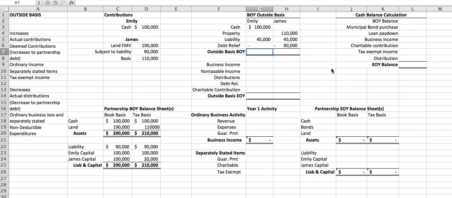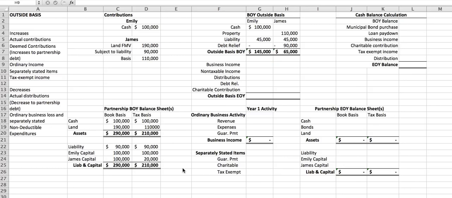Now, why is it that we did the $45,000 addition before we did the $90,000 of debt relief for James? Well, the answer to that is that we always do positive items first, and then we do negative items. Granted, it's very clear that that positive item of $45,000 of his share of the liabilities of the partnership came because of the negative $90,000 that he contributed. And that's okay. But first we're going to do the positive items, then we're going to do the negative items. And so that's one of the reasons I really like to do the tax basis balance sheet first and then look at the outside basis, because we already know how much that liability is and how much is going to be allocated to each partner.